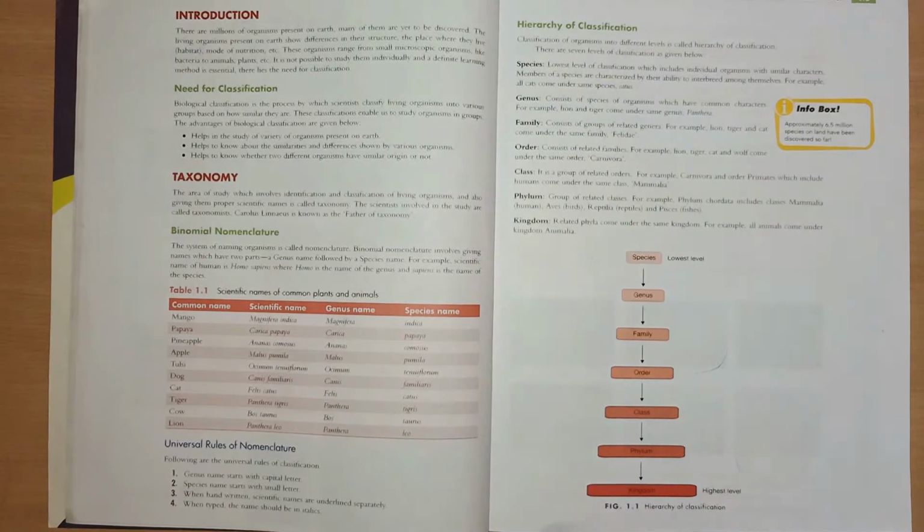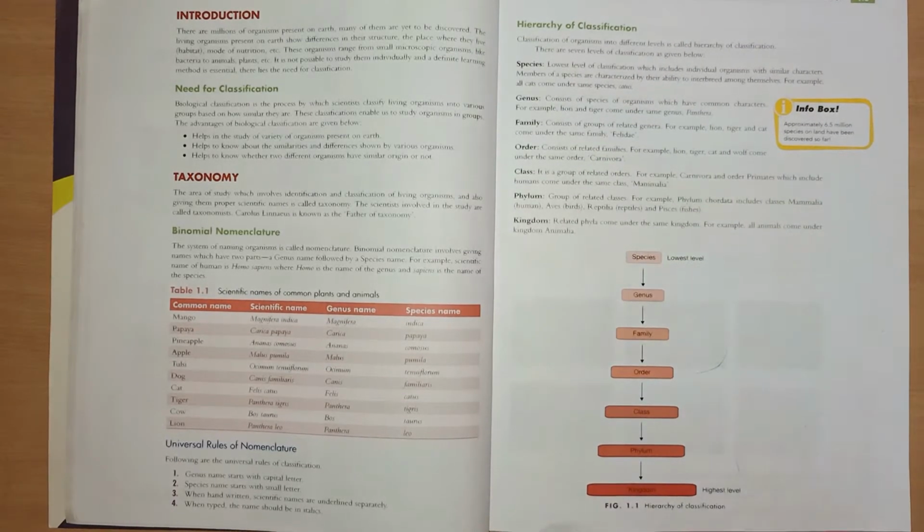Many names are given, like the one who studies animals is known as a zoologist, and the one who studies plants is known as a botanist. So the one who identifies and classifies living organisms is known as a taxonomist.